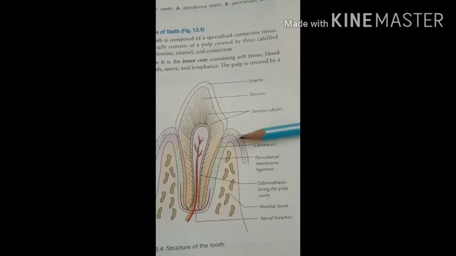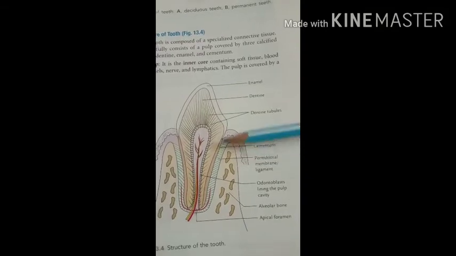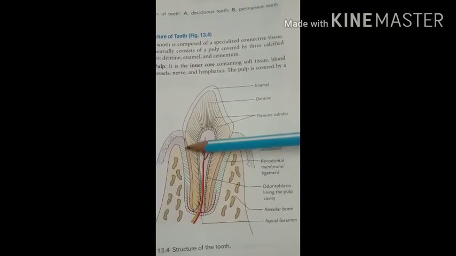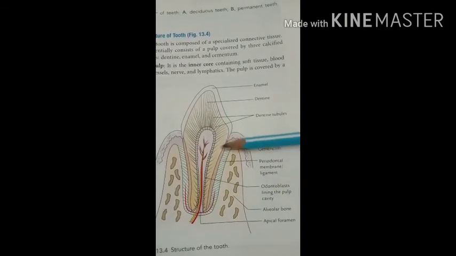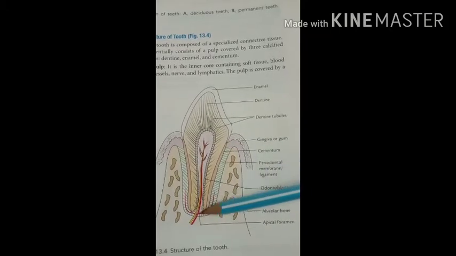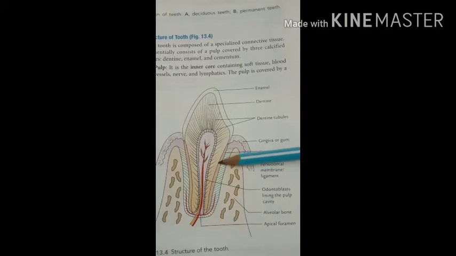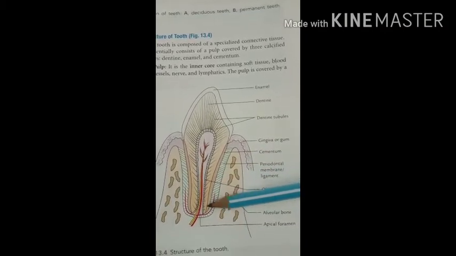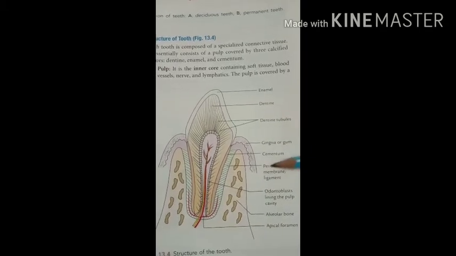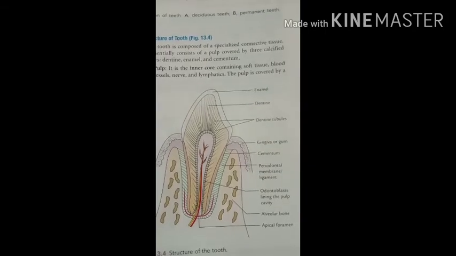It is similar to bone in structure, having bone cells. Then the tooth is attached to the surrounding bony cavity. So this root is located in the bony socket, called the bony cavity or the alveolar cavity, and it is attached to the alveolar cavity by the periodontal membrane or ligament. So here you can see.